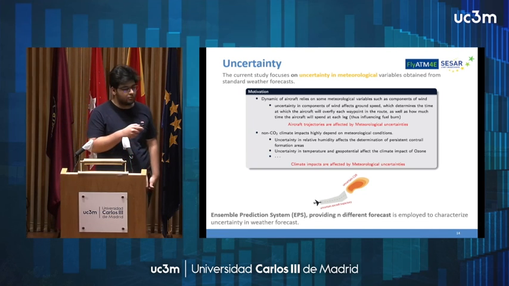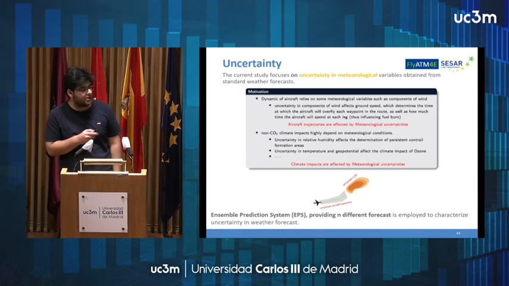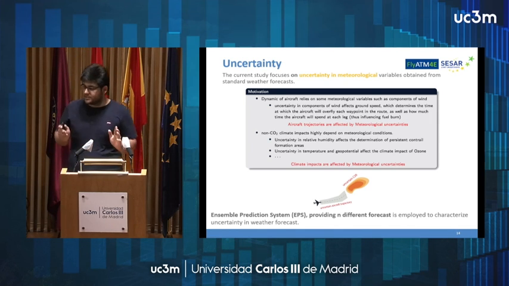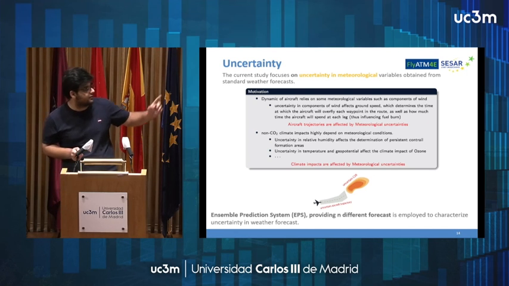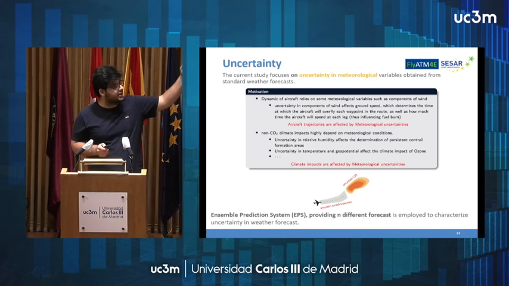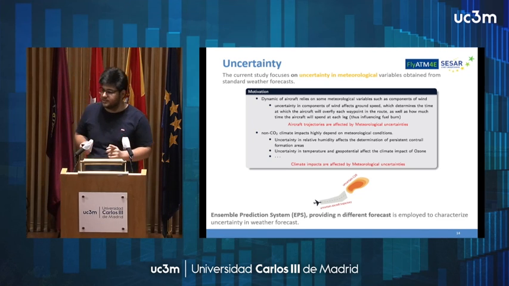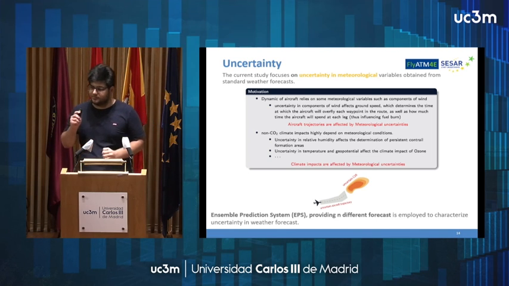After quantification of climate impact, we need to quantify the sources of uncertainty for robust trajectory planning. At the first step, we consider only uncertainty in meteorological weather variables. Why do we do this? Because meteorological uncertainties such as wind and temperature will directly affect the aircraft trajectories.